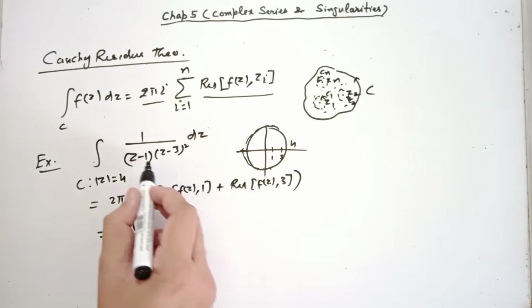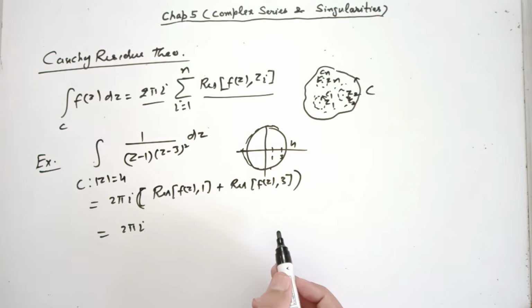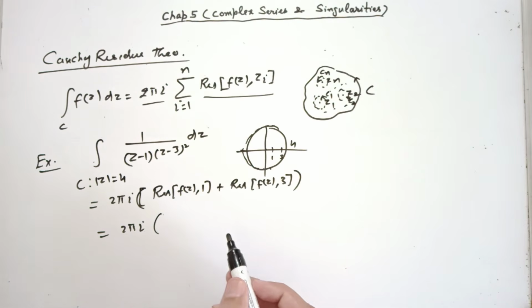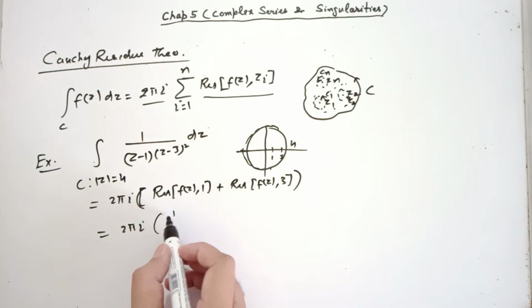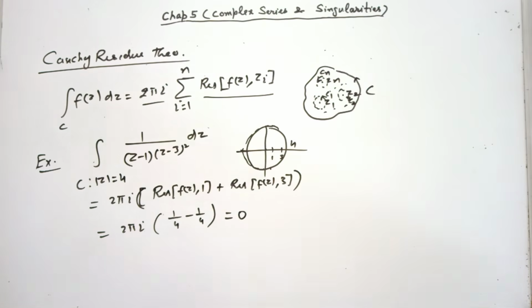In the previous example, for this function, you have already calculated residues. Z equal to 1 is a simple pole. This is a pole of order 2. At 1, the residue is 1 by 4. At 3, it is minus 1 by 4. So this way, you are able to solve this integral. Notice one more thing. Integral is 0. That doesn't mean the function is analytic inside the contour. If the function is analytic within and on a simple closed contour, then integral is always 0. But integral 0 doesn't imply this.